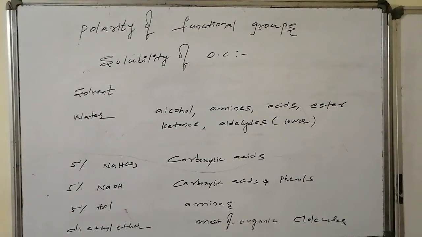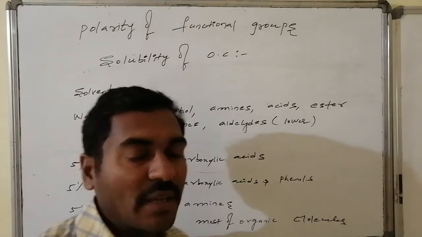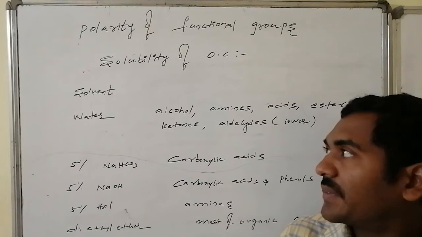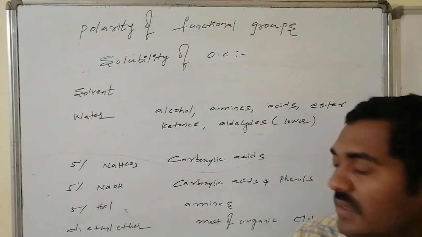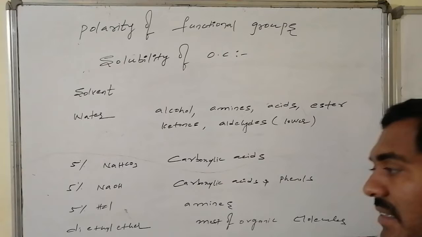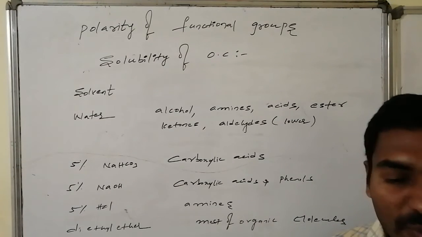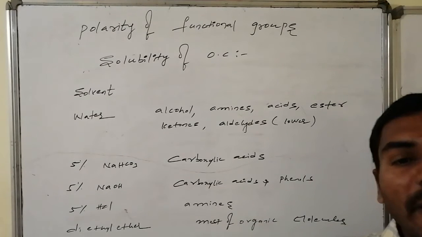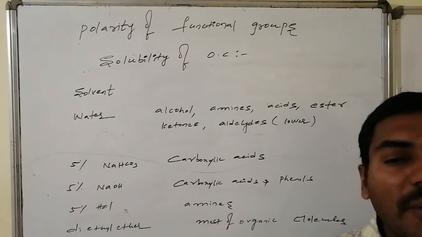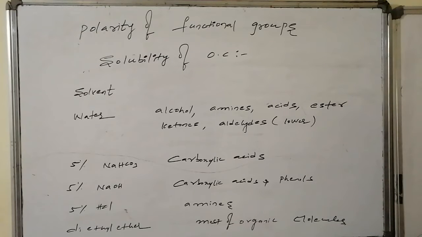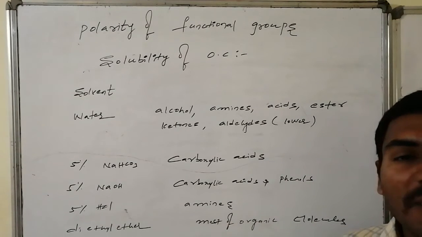Yes, the solubility of organic compounds in different solvents as far as the functional groups are concerned. Suppose I take different solvents like water, sodium bicarbonate, sodium hydroxide, HCl and diethyl ether. In these regularly used laboratory solvents, which particular functional group containing organic compounds are dissolved? In case of water, alcohols, amines, that is OH functional group, NH2 functional group, acids, COOH functional groups, and esters, COOR, ketones and aldehydes of lower hydrocarbons, up to a maximum of 4 carbons, are generally dissolved.